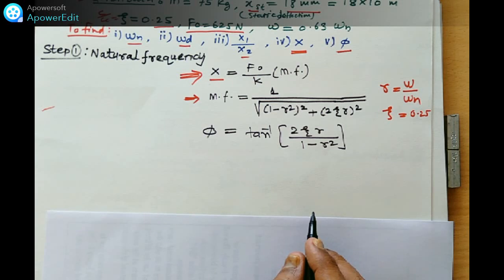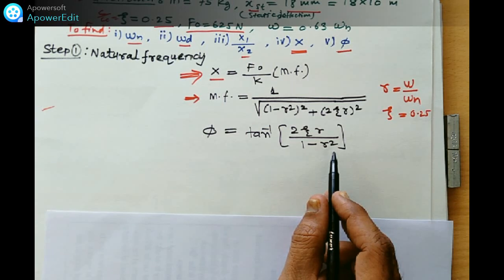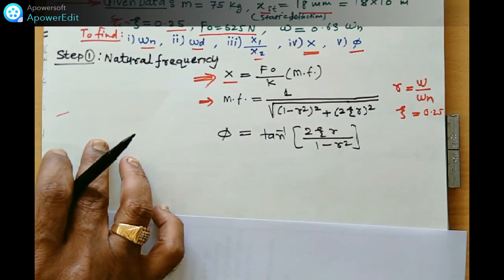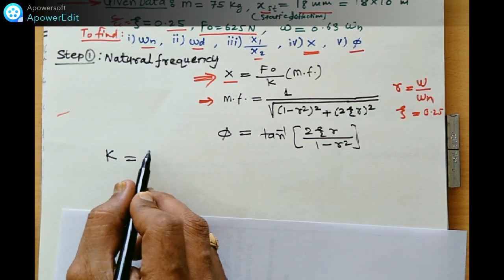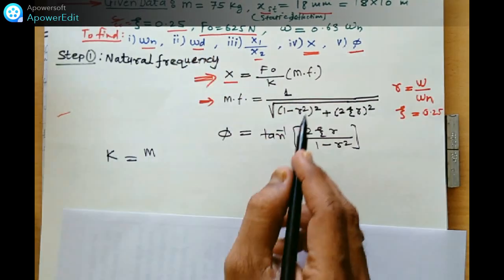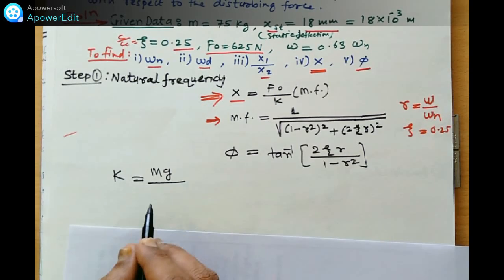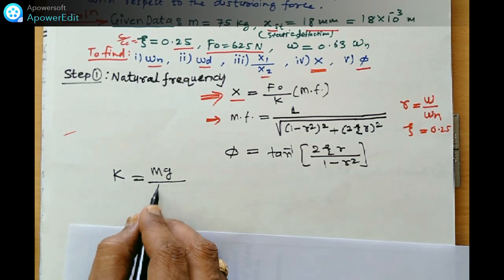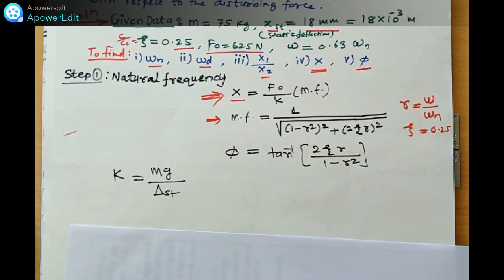Friend, we solve now. What are the values we require? Here we require the value of K. So first we find out the value of K. How to find out the value of K? I will write here: K is the spring stiffness. As there is a mass attached, here the mass M is 75 kg, and with gravitational force, that weight is 75 into g. With the deflection delta St we can calculate the value of K from this relation.